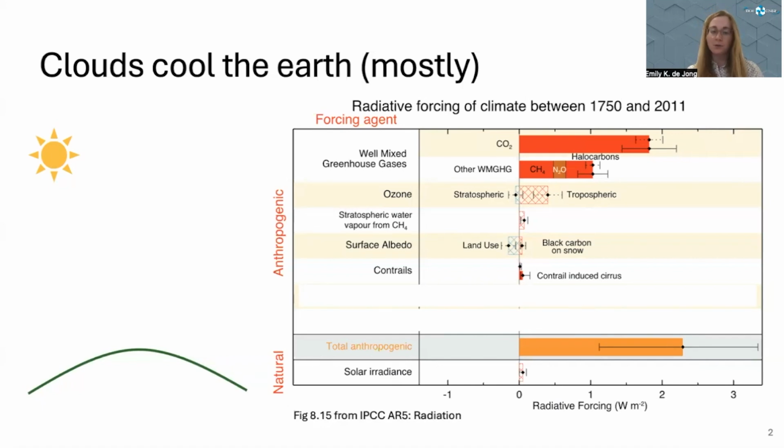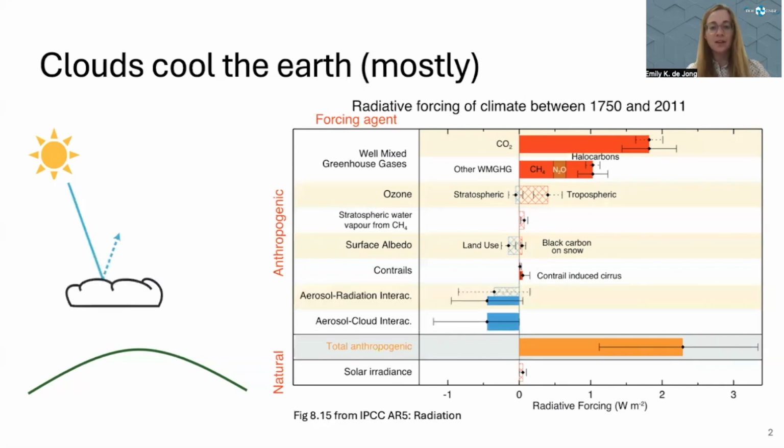At the same time as we pump greenhouse gases, we're also adding aerosols to the atmosphere. Things like soot coming out of your tailpipe. These aerosols have mostly a cooling effect on the atmosphere to our understanding. Aerosols themselves reflect incoming sunlight, and aerosols serve as the nucleation sites to form clouds. And if you've ever been outside on a cloudy day, you'll probably be familiar with the idea that clouds tend to have a cooling effect on the climate.